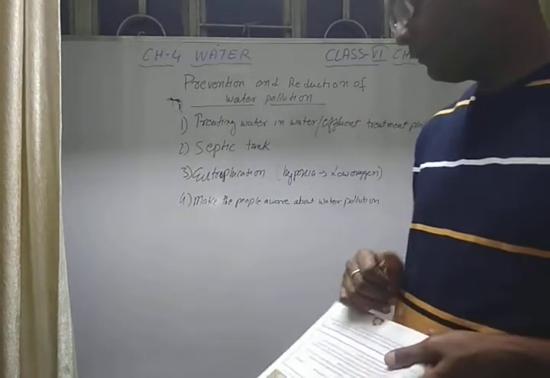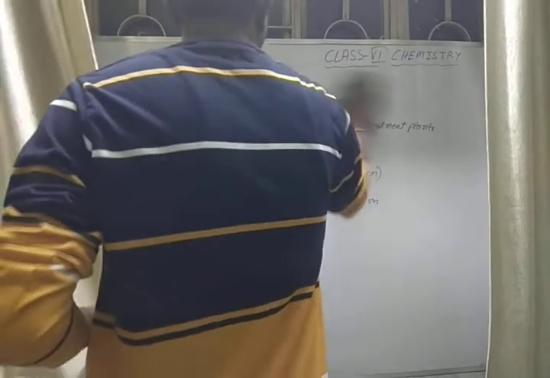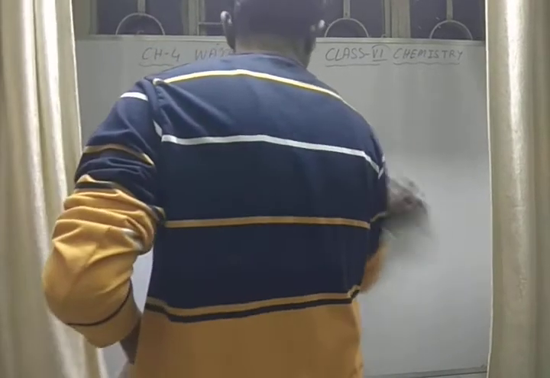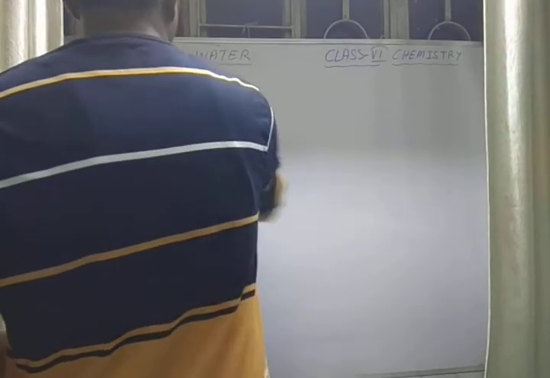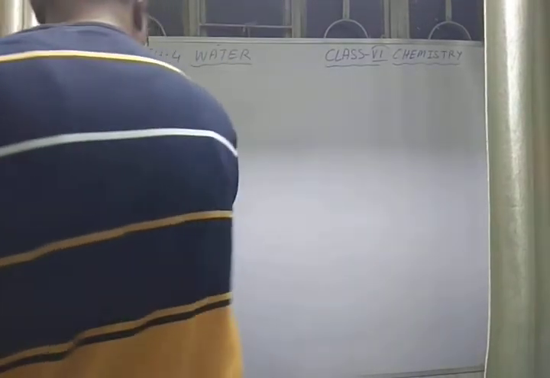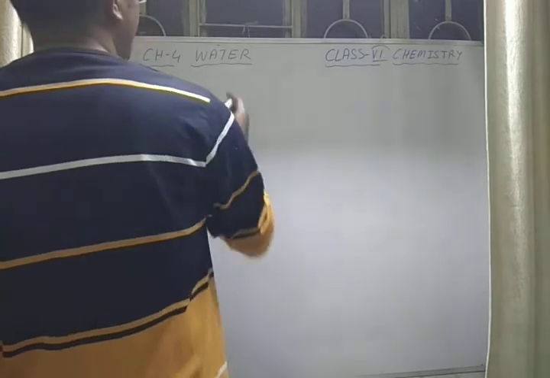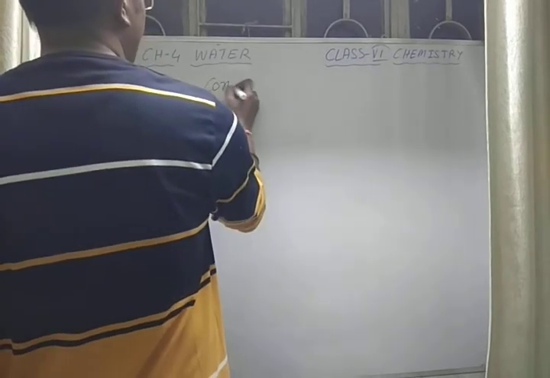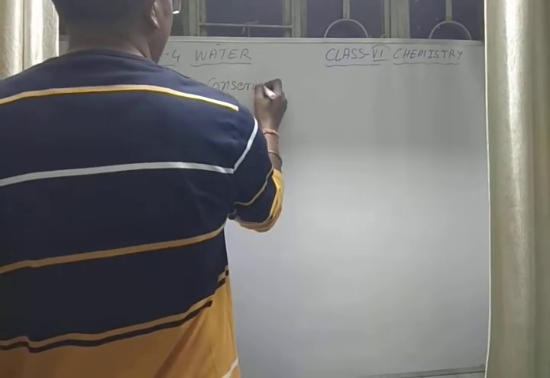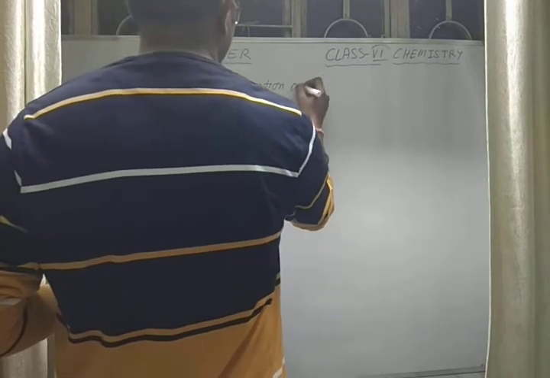Next point is conservation of water, and the last point of this chapter. Conservation of water. What do you mean by conservation?